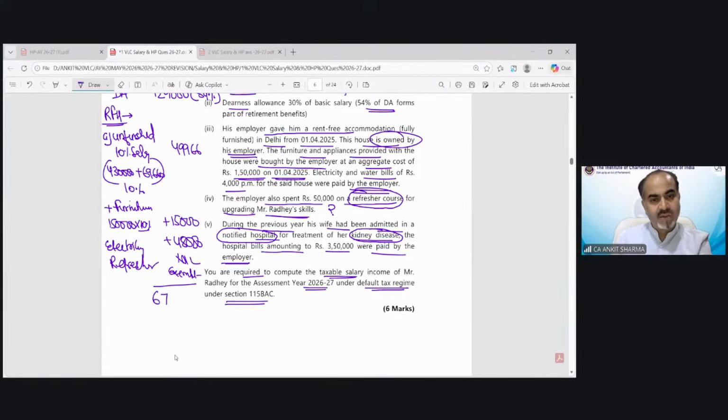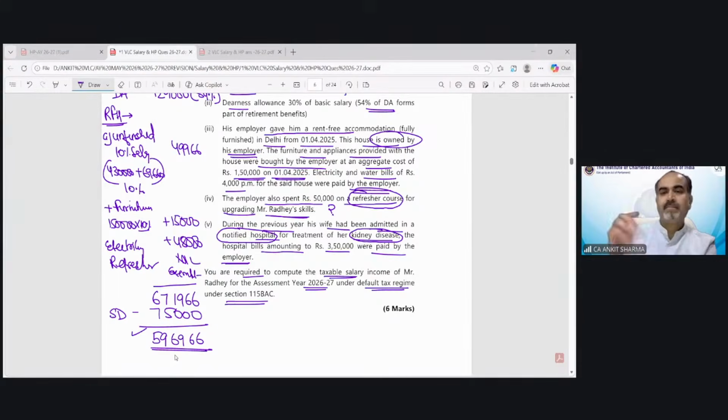So now my gross salary would be 6,71,966. Standard deduction would be 75,000. So taxable salary would be 5,96,966. I hope it's clear. Any doubt in any point of this question?